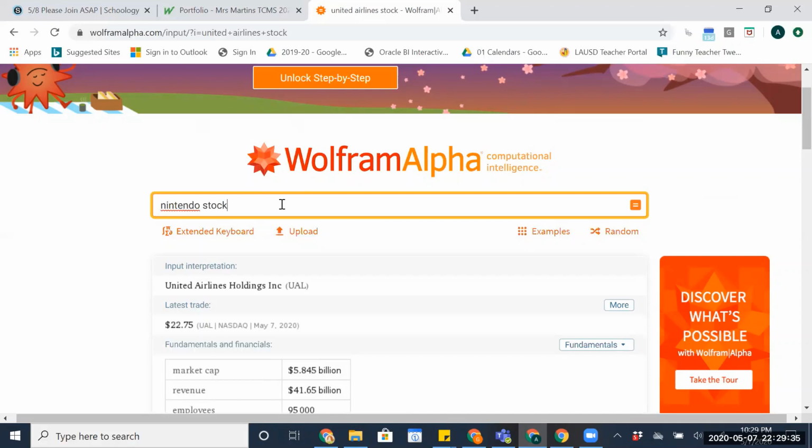So until next time, guys, please sign up for this as soon as possible so you can get some time in the stock market, make those trades, take your time, make some decisions, research some stuff, and we'll see who comes out on top, okay? Who can make the biggest profit in the course of a month.